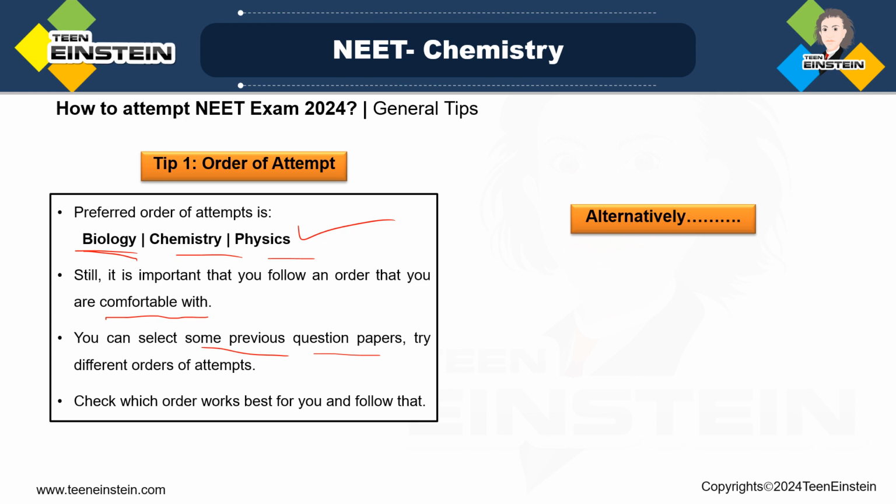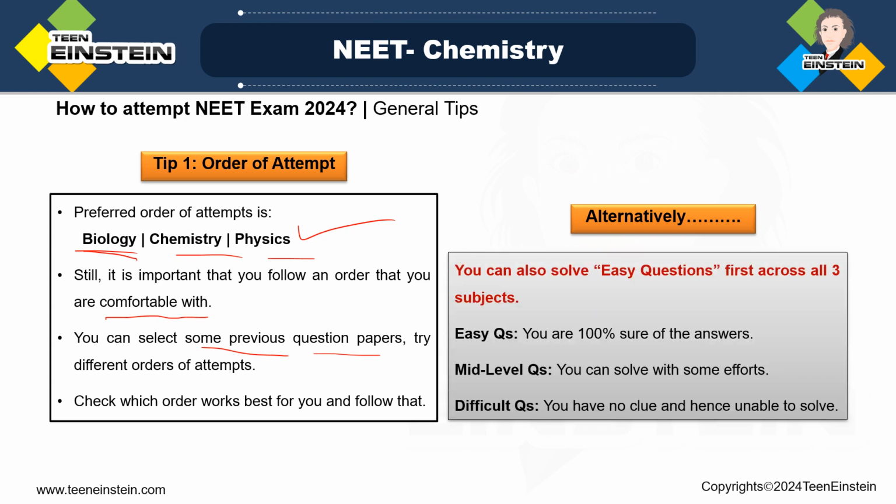Alternatively, you can do one more thing. You can solve easy questions first across all the three subjects. What do I mean by easy question? You are 100% sure of the answers. Those are easy questions for you. Just solve all the easy questions of biology, all the easy questions of chemistry, all the easy questions of physics.